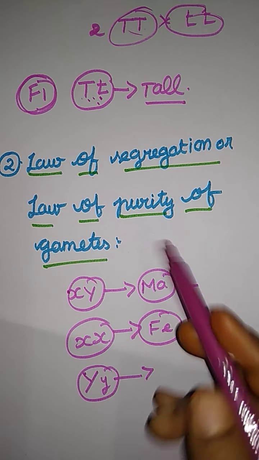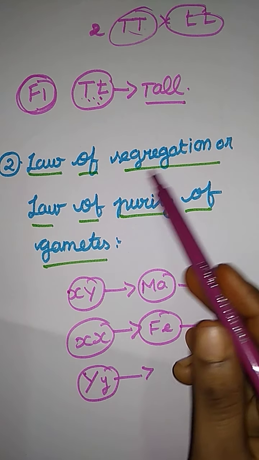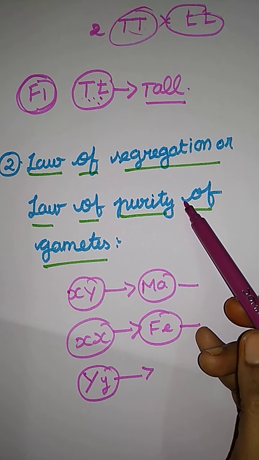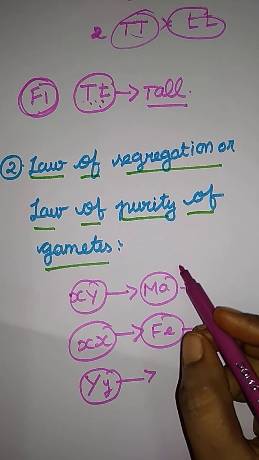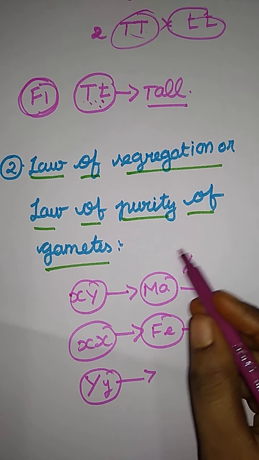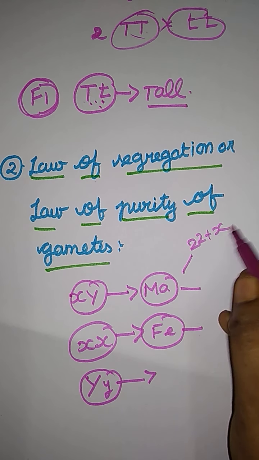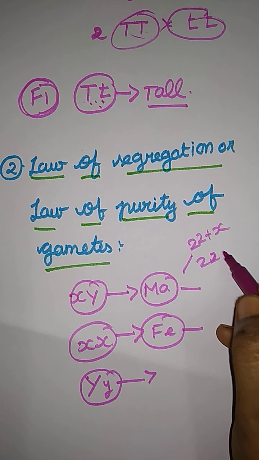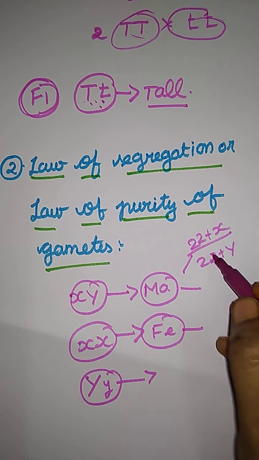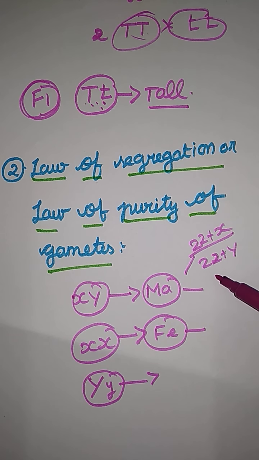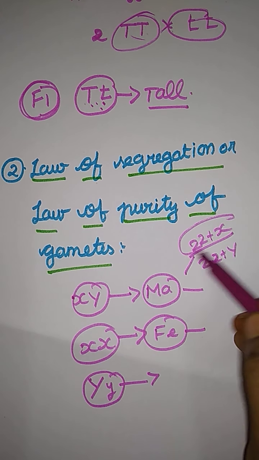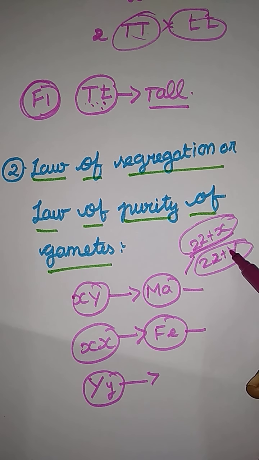Okay, now what they call the law of segregation, or law of purity of gametes. Now the male contains sperm. Sperm have the presence of X and Y. 22 plus X or 22 plus Y. This is one set of sperm and this is another set of sperm.